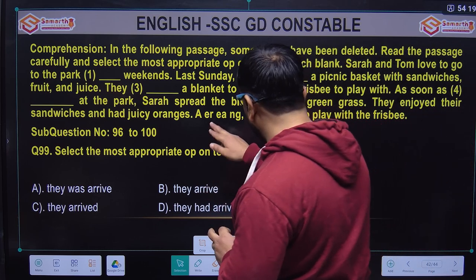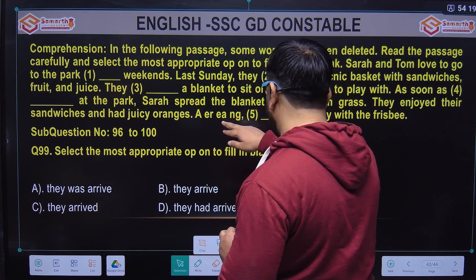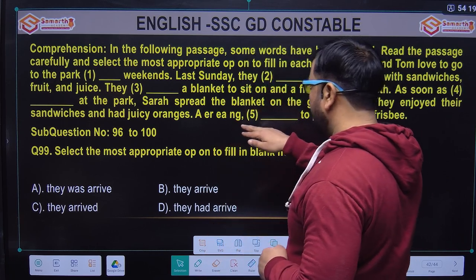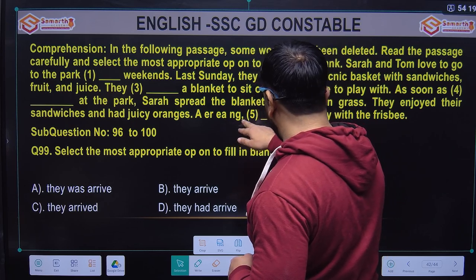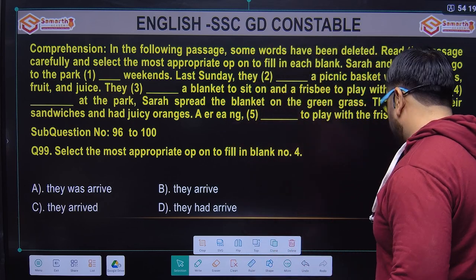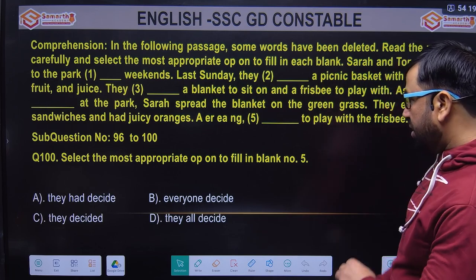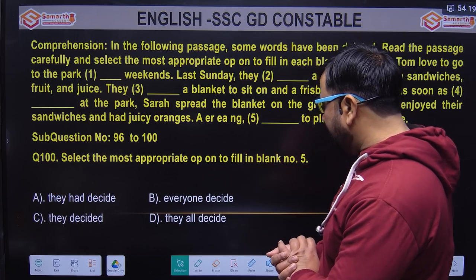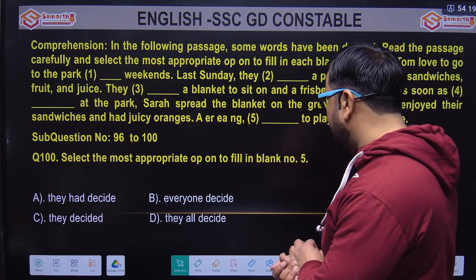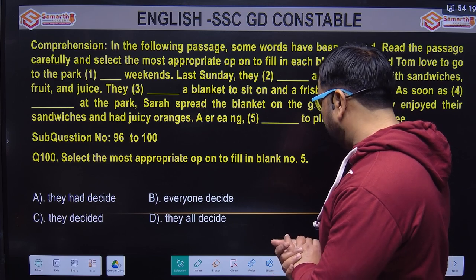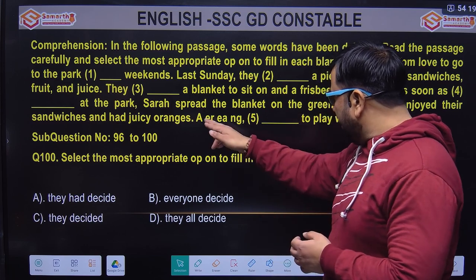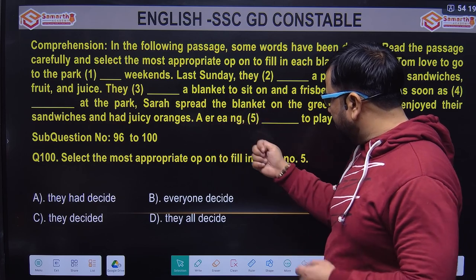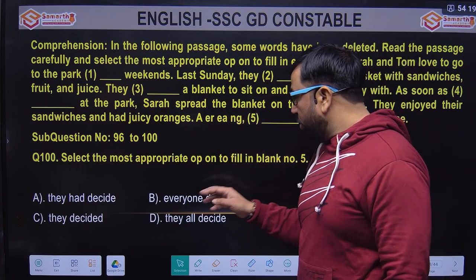What is that? Something missing, I think. देखने उन्हें dash to play with frisbee. इसकी क्या देखते हैं? I think and होना चाहिए था, ठीक है? And options are they had to decide, everyone decided, they decided, and they all decide. Again, even though it is not quite a legible key लिखा है, कुछ mistake है, I think typing. But look at the options.